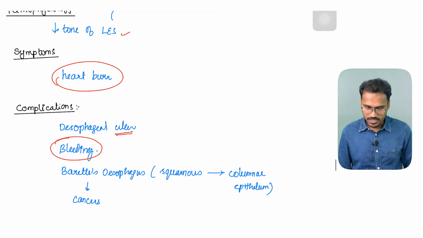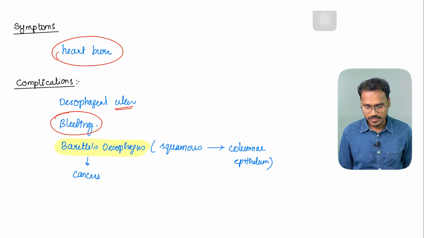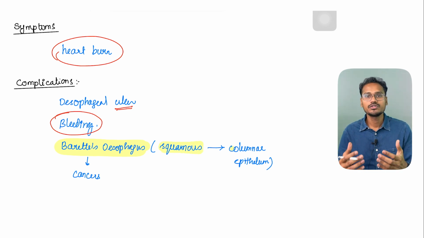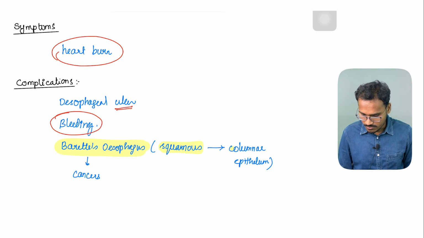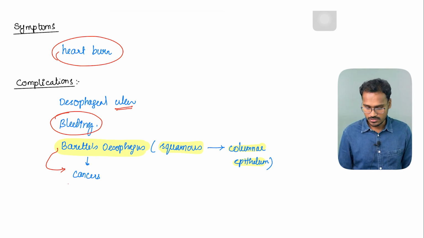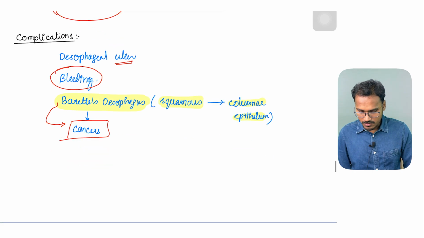Because of the constant erosion, it will lead on to one condition called Barrett's esophagus. What is this Barrett's esophagus? The esophageal epithelium is generally squamous in nature, but slowly because of this acid, it is getting mutated and it will turn into a columnar epithelium, which is the Barrett's esophagus. And this Barrett's esophagus, if long-standing for a very long time, can get converted into esophageal cancer also. So that level of severity can occur, but again, we are gifted to have the proton pump inhibitors and the H2 blockers. So these are some of the applied aspects of gastric acid secretion.